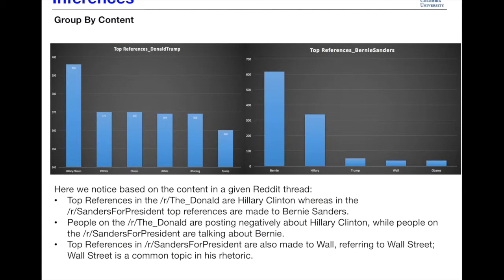Now, coming to our inferences, what do we see? When we compare the top references of Donald Trump and Bernie Sanders, we notice that based on the content in a given thread, the top references in the Donald subreddit are to Hillary Clinton, whereas the Sanders for President top references are made to Bernie Sanders. This is how it should be, right? Which leads us to believe that people on the Donald Trump subreddit are posting negatively about Hillary Clinton, while people on Sanders for President are talking about Bernie Sanders. Top references for Sanders for President are also made to Wall Street. Wall Street is a common topic in his rhetoric.